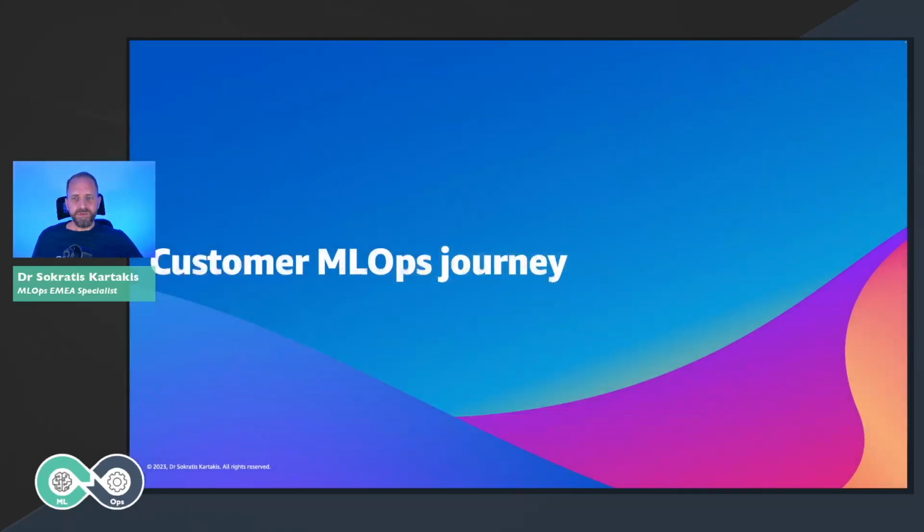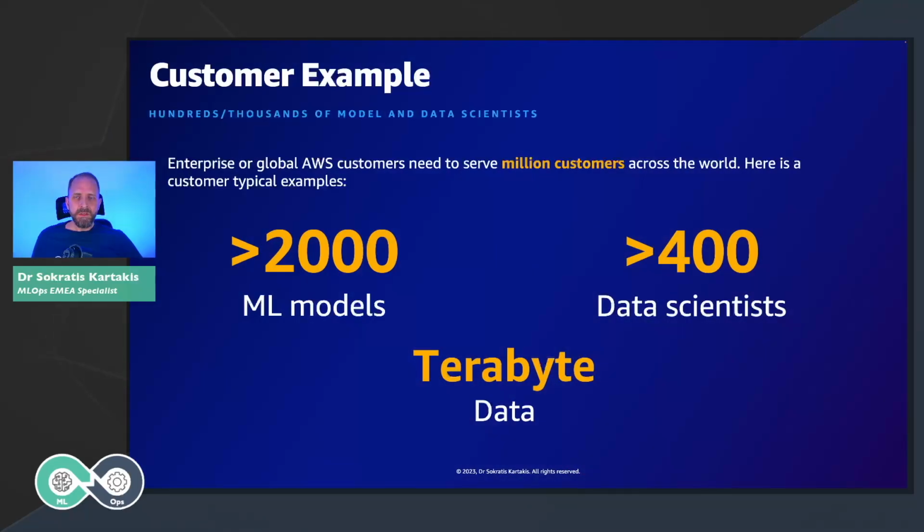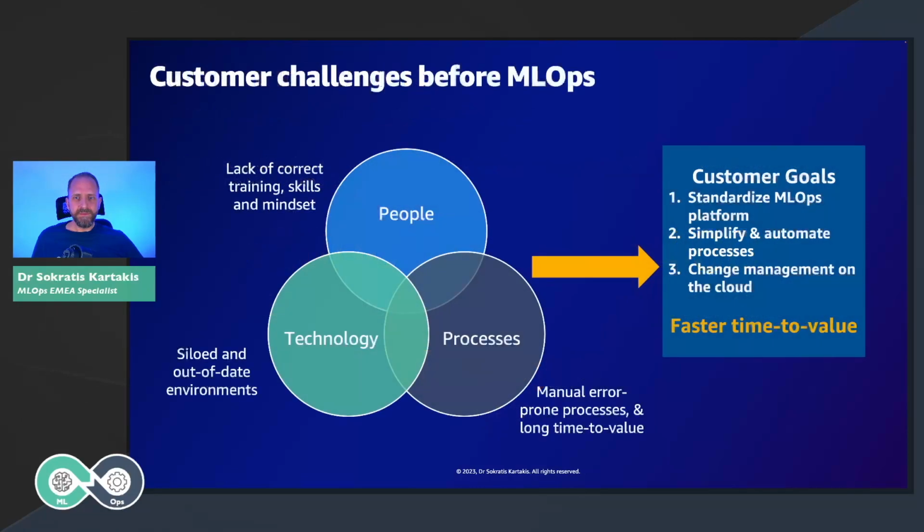But let's see a customer journey and what are the benefits that we are getting out of this. We have different customers that used to have thousands of models that they want to productionize, hundreds of data scientists that they need to collaborate, and terabytes of data. And most of the times, when we arrive to the customers, they complain that they don't know how to combine people, process, and technologies, as we saw already.